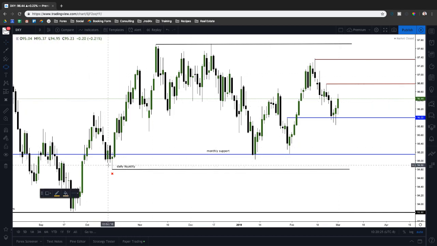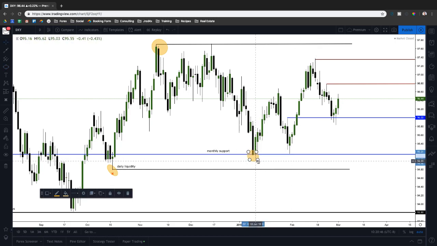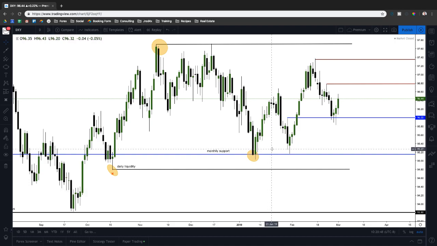you guys can see that we've got a low, and then we've come up and we've made a higher high here, right? So the market is now trapped in between this low and this high, right? That's the daily range that we're working within. So we're still within a consolidation longer term. Notice what the market has been doing though. Even though we're in a consolidation, we've still been holding bullish market structure.